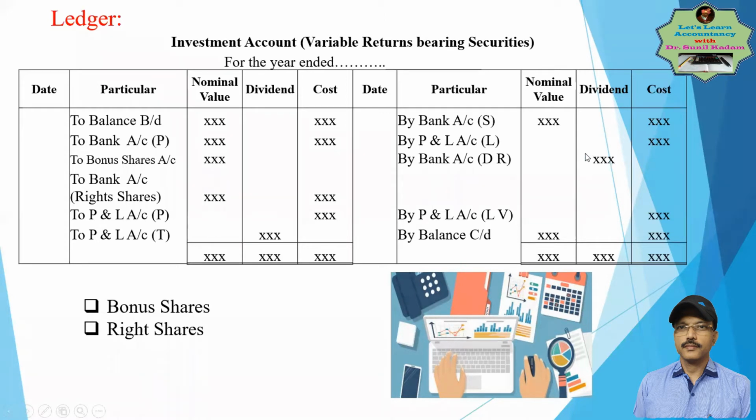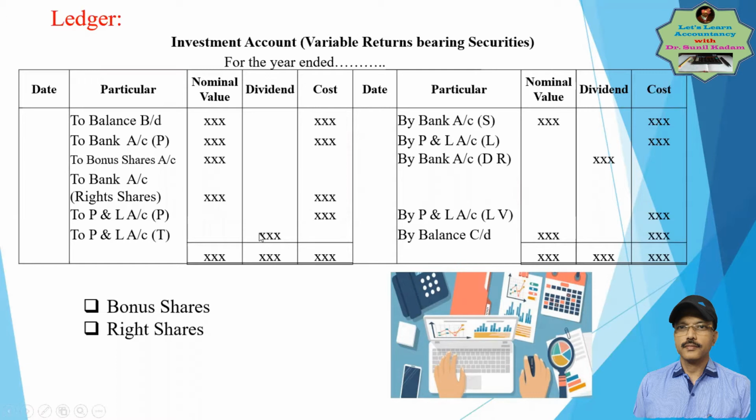Then at the end of the year, whatever dividend received during the year will be transferred to profit and loss account by passing the entry dividend account debit to profit and loss account. Therefore, on the dividend account debit side, transfer to profit and loss account is recorded.